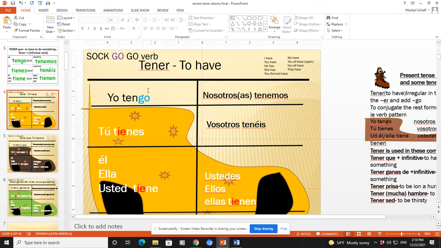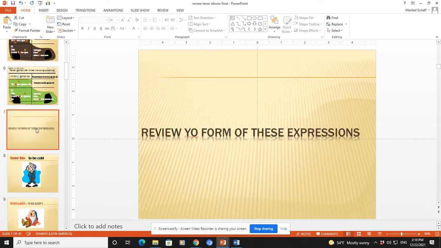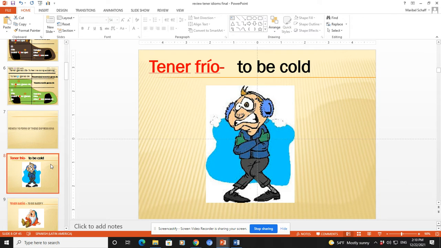This verb, we use it for multiple uses. So we use it to say what we have, what classes we have, what school supplies we have, but also for age, how old we are. So for example, I am 13 years old, yo tengo 13 años. So you all know this information. So we also use tener idioms. These tener idioms are expressions that describe if we are sleepy or cold or thirsty. So please write each of these down.